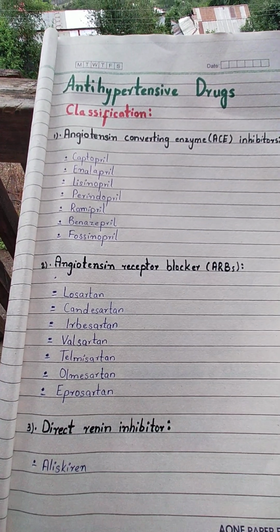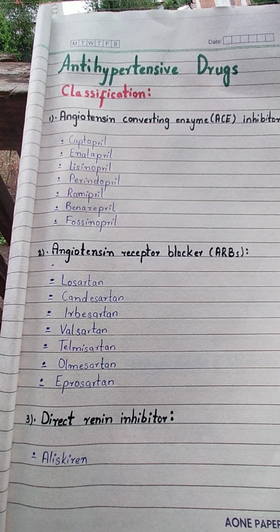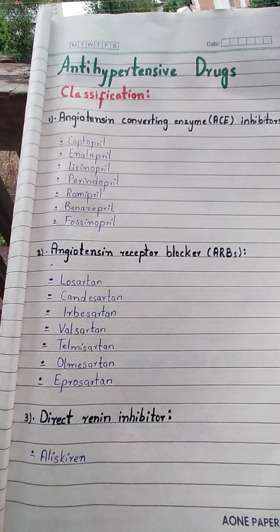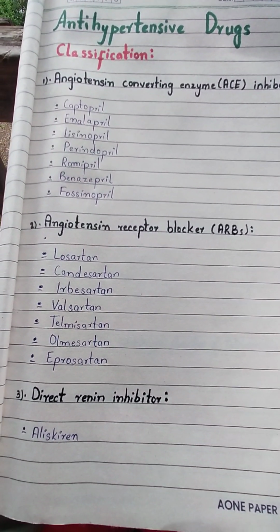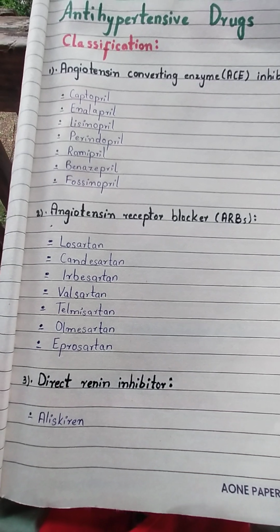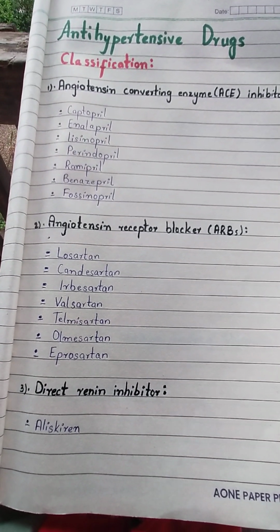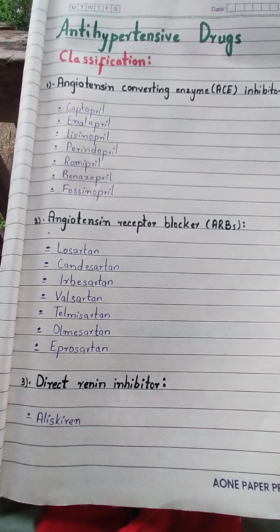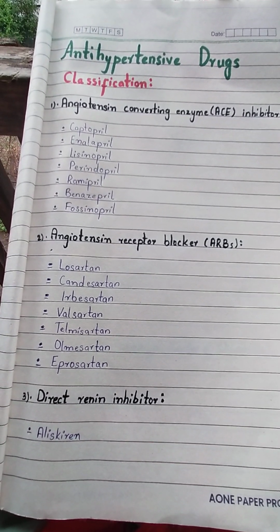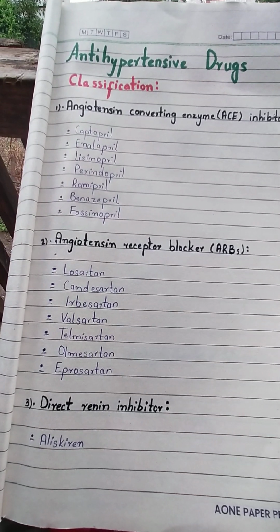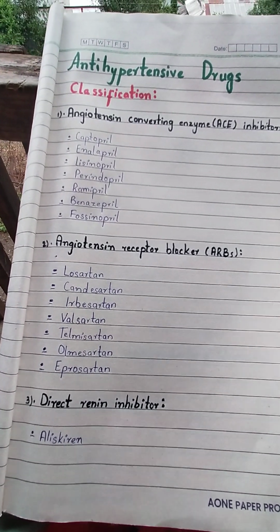So let's repeat with me: captopril, enalapril, lisinopril, perindopril, ramipril and benazepril. Next is angiotensin receptor blockers. You people know the RAS system. We have discussed in the class in detail the renin, angiotensin, aldosterone system. The first is ACE inhibitors, second are ARBs, angiotensin receptor blockers.